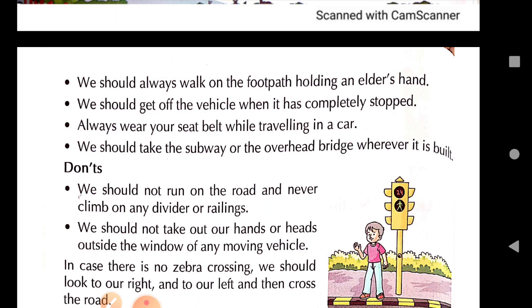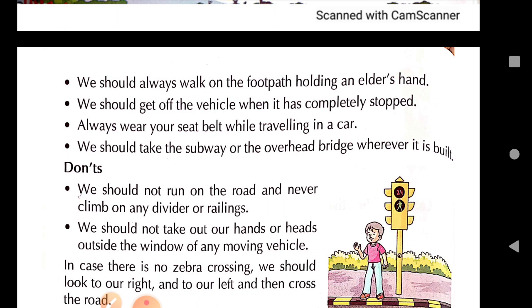Then listen to warnings. Listen to warnings in the sense that while walking on the road or while crossing the road, listen and pay attention to the horns and sounds of other vehicles, so that you can know if a car, a motorcycle or any vehicle is coming towards you from behind or from front.